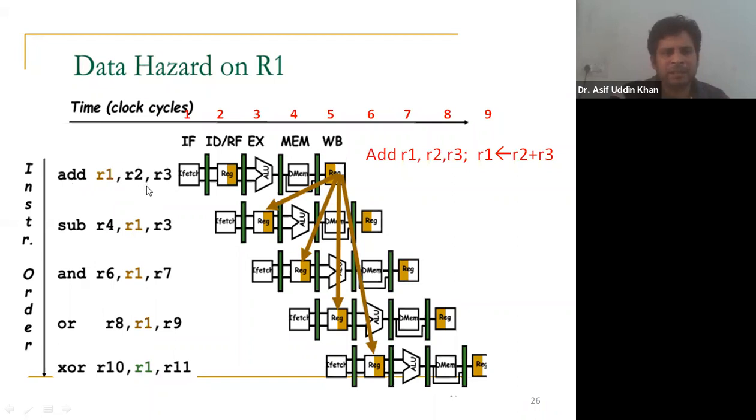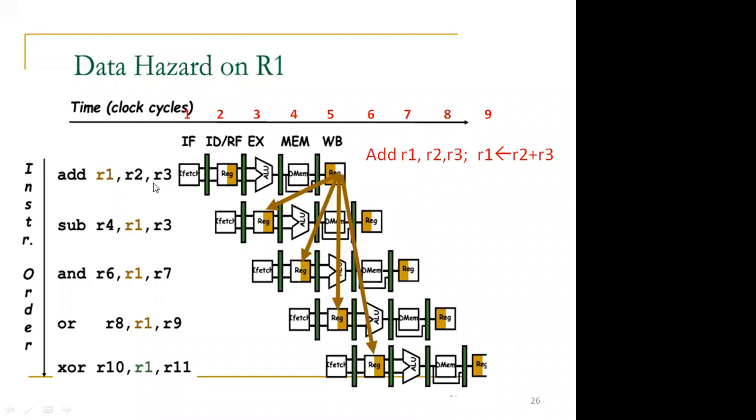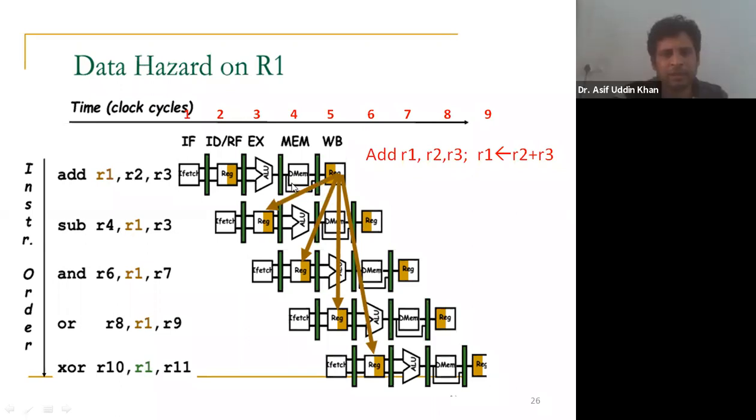So in this instruction, is there any memory access? Can you tell me, students? In the first instruction, is there any memory access? No, sir. So in this instruction, memory access is not done. This result is directly going to this register. You can see it is bypassed here.